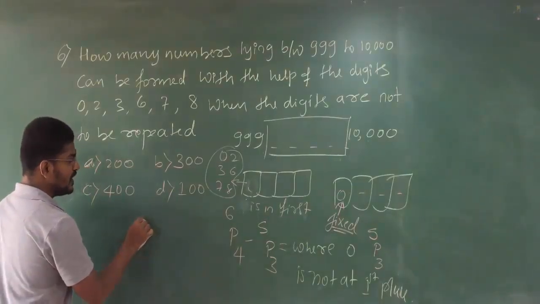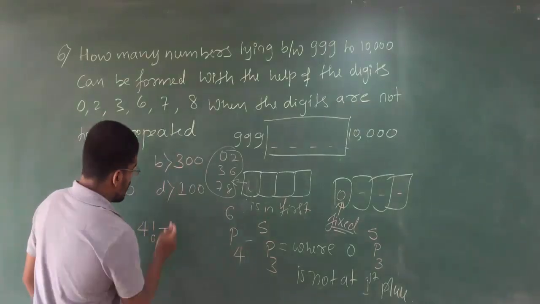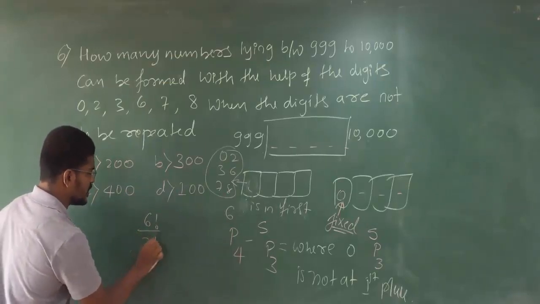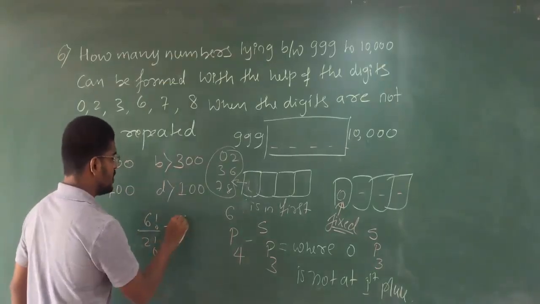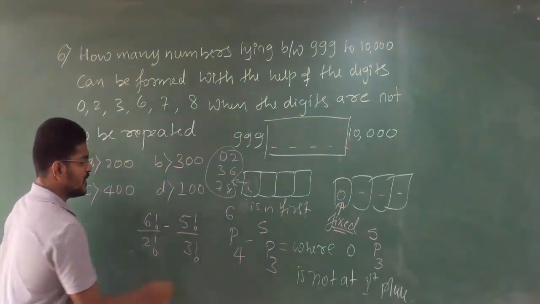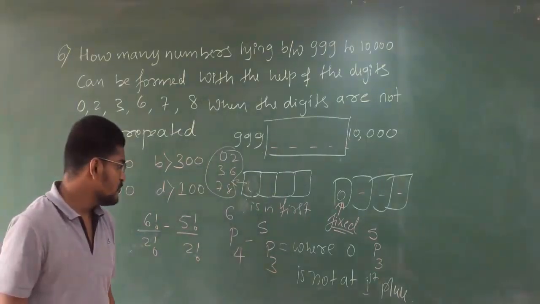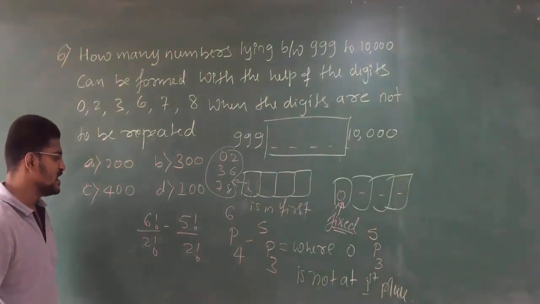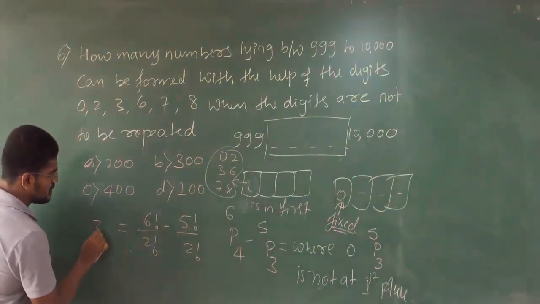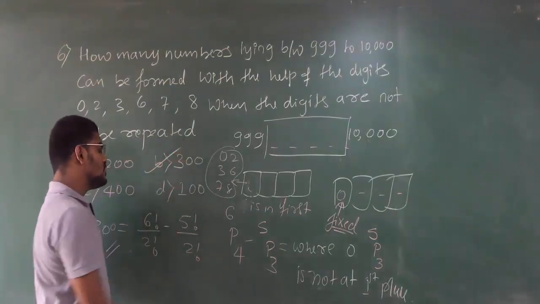Therefore it will be 6 factorial divided by (6 minus 4) factorial, which is 2 factorial, minus 5 factorial divided by (5 minus 3) factorial, again this is 2 factorial. Clear? So if you simplify this, you check and simplify, you will have 300 as your answer. So that will be 300.